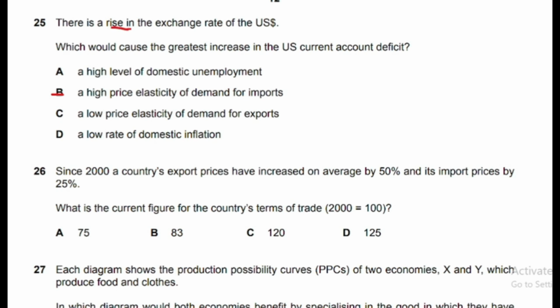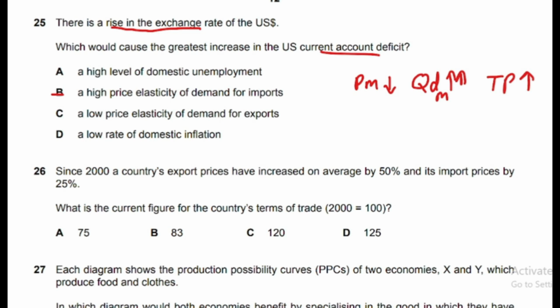Okay, so when exchange rate increases, it decreases price of imports. When value of currency increases, price of imports will fall. And a little fall in price will lead to greater rise in demand for imports. So as a result, total payments on imports will increase, and when total payments on imports increase, current account will move to deficit, and this will have the greatest impact as per the given options, right? Okay, so this is the reason for this.